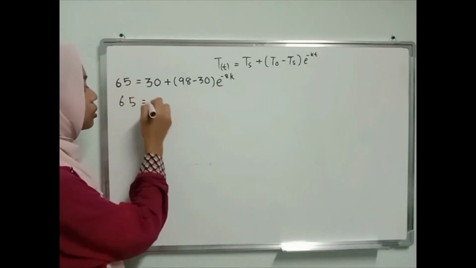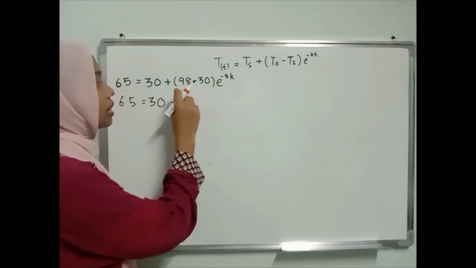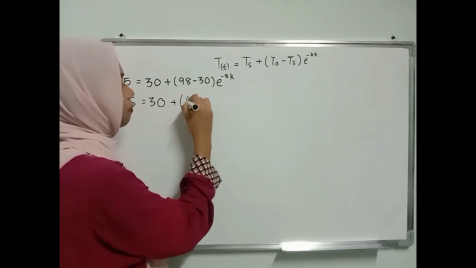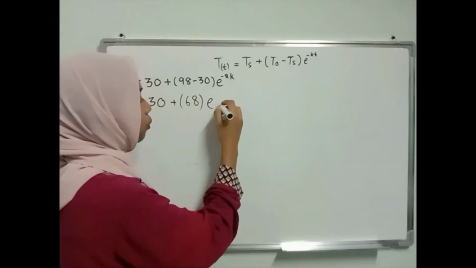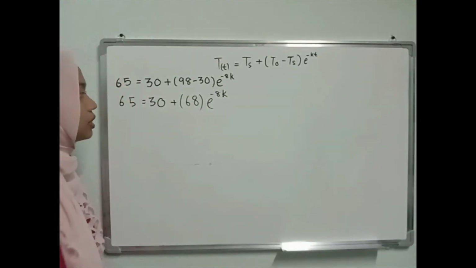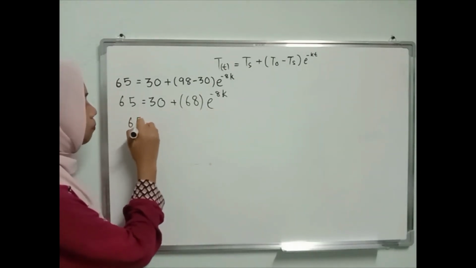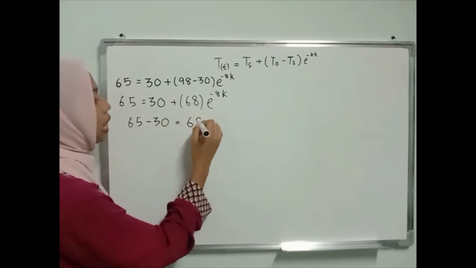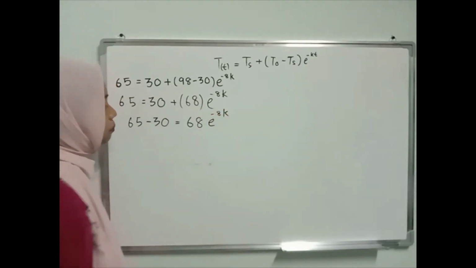65 equal to T plus 98 minus 30 is equal to 68 multiply exponent to the power of negative 8k. And after that, 65 minus 30 equal to 68 multiply exponent to the power of negative 8k.